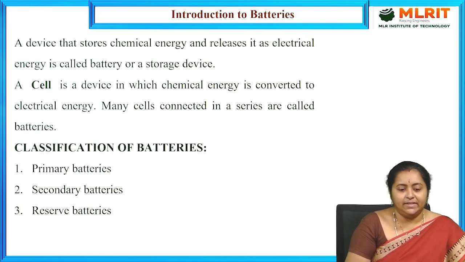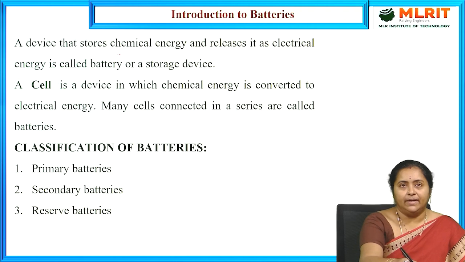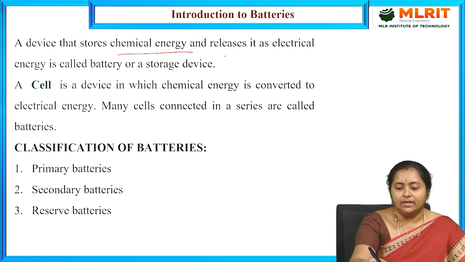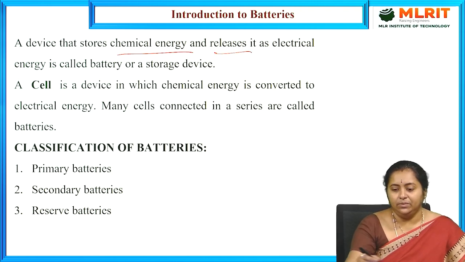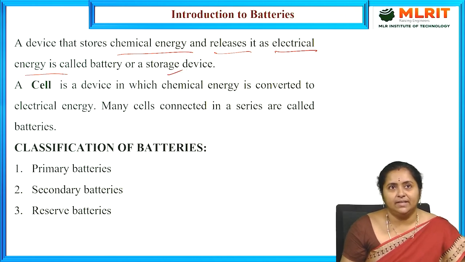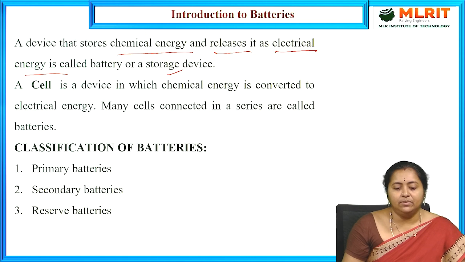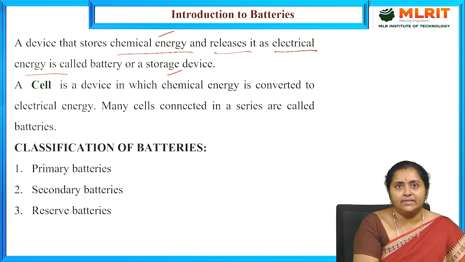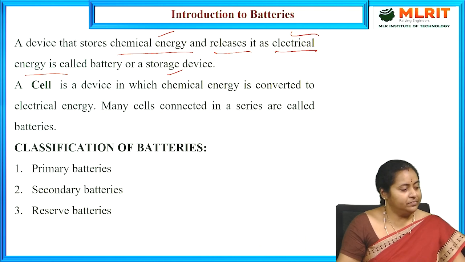A battery is a device which is able to store chemical energy and convert that stored chemical energy into electrical energy. This is what we call a battery or a storage device. A battery can be defined as a storage device which is able to convert chemical energy stored in the device into electrical energy.